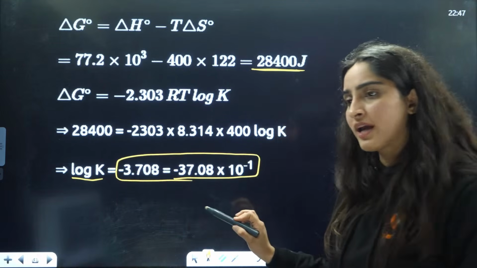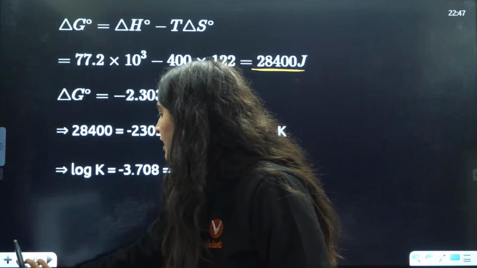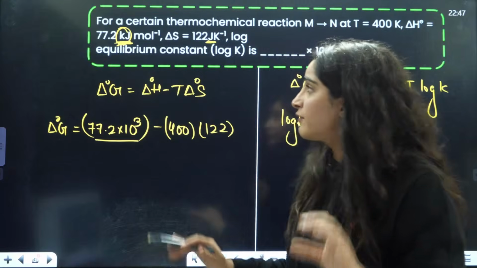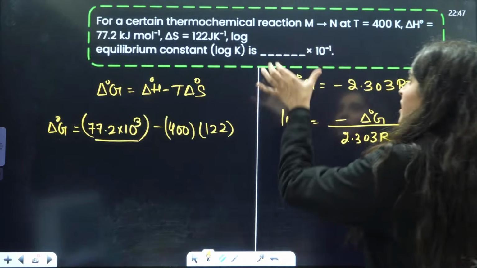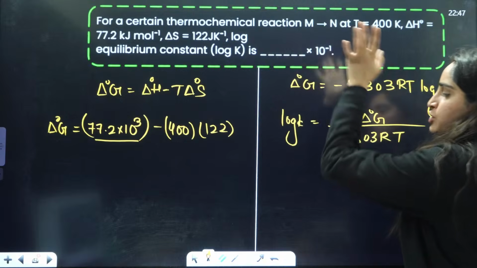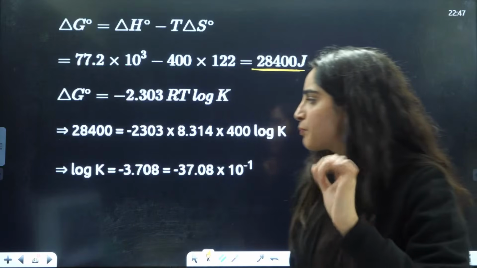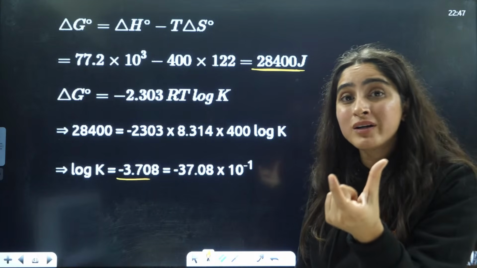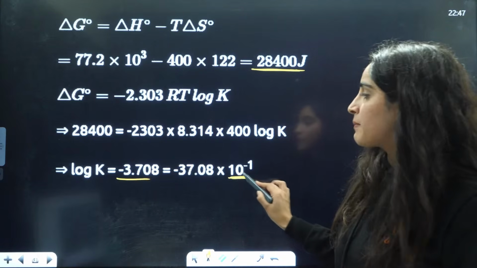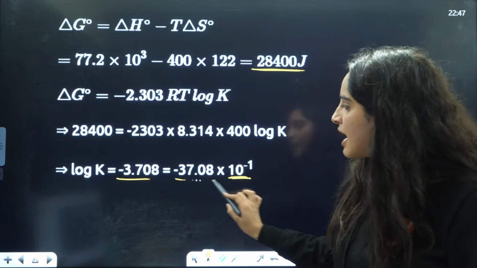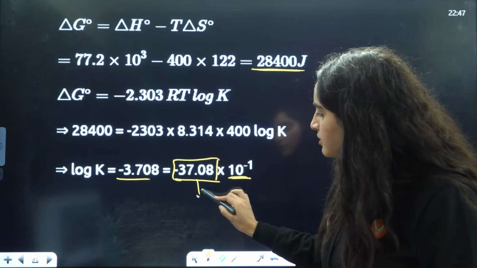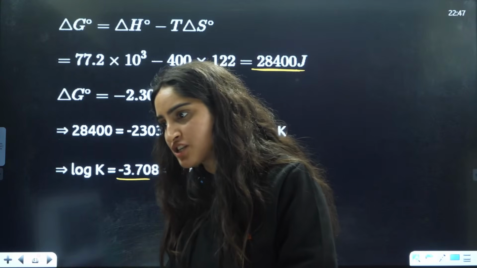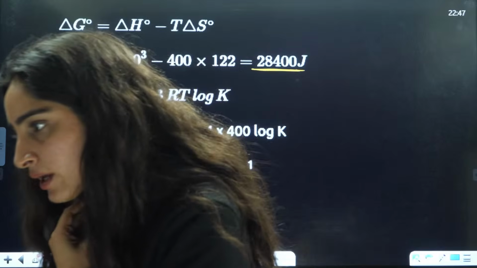Okay, now one more thing. Also remember, in integer questions, they will always give you something like this: dash into 10 raised to power minus 1. Some students will put it directly, that is minus 3.7. They are asking you to convert it into the value of into 10 raised to power minus 1. So the decimal will shift here and you will have this as the answer. This is going to be the answer. Okay, everybody?